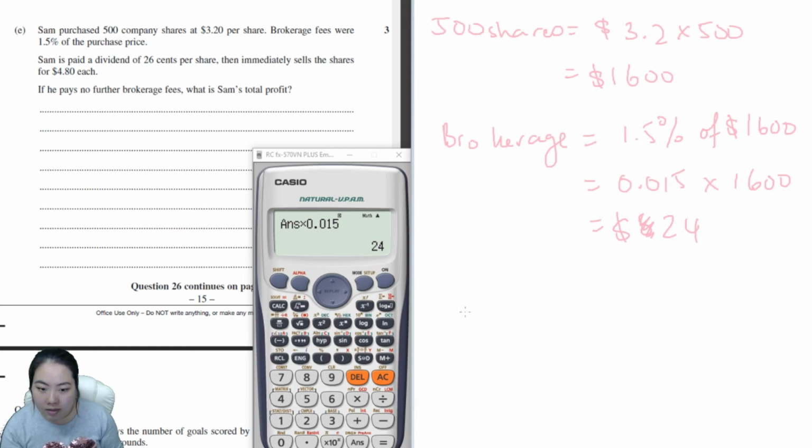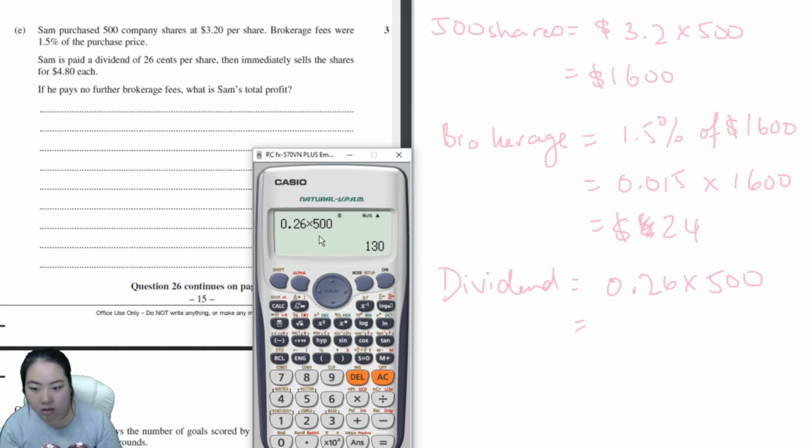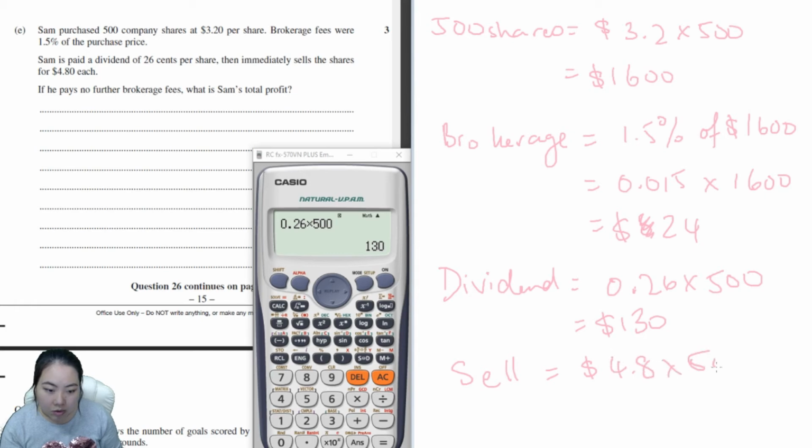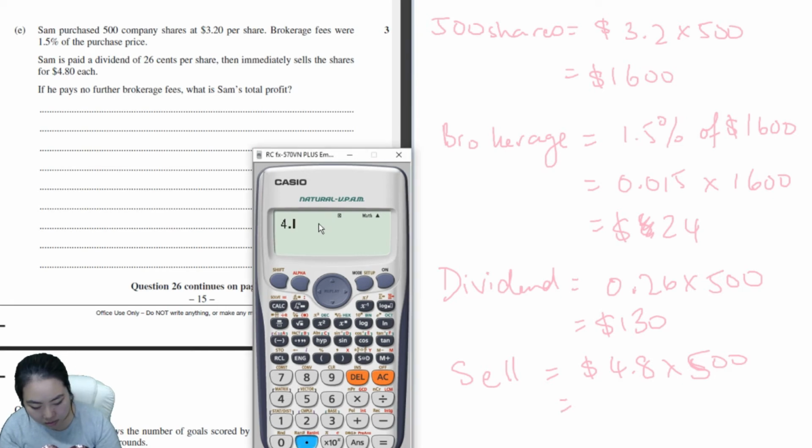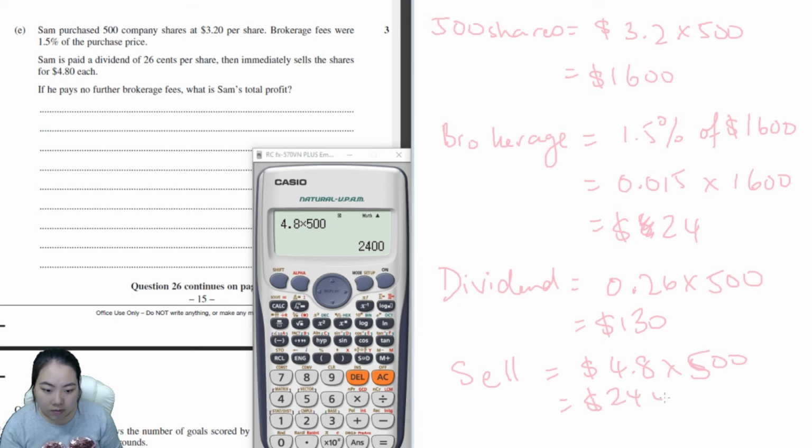Then he got paid dividend for 26 cents per share, which is $130. And then he sells the shares for $4.80 per share, and he got $2,400 for them.